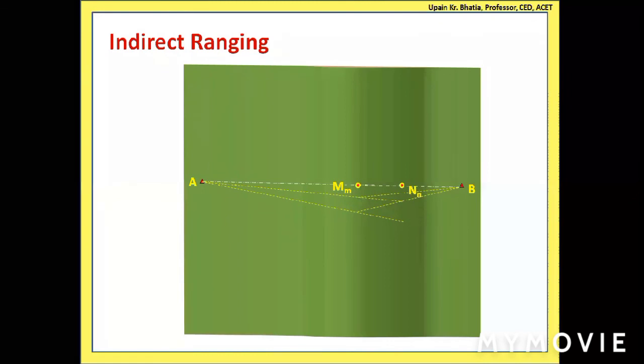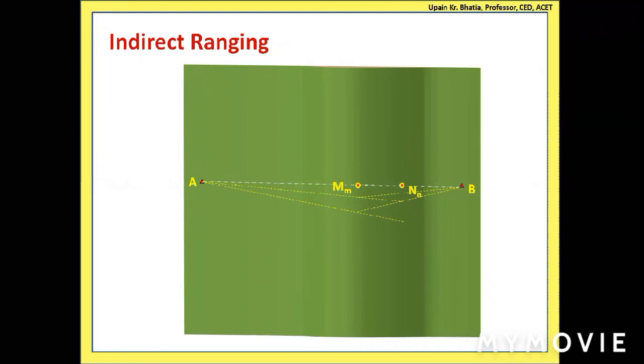Directly from A to B, ranging rods were not visible, but by this procedure, we could fix the intermediate points exactly along the AB line. Is it clear now? Is it clear? Yes, sir.